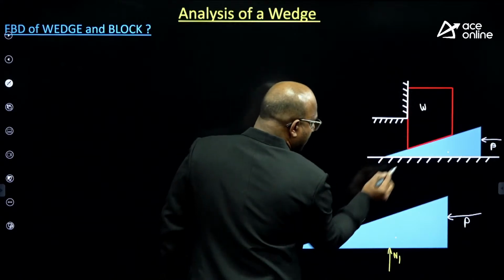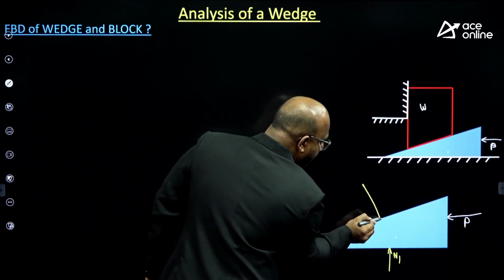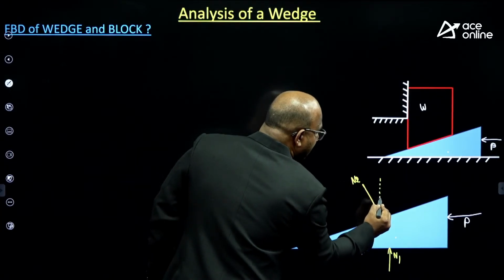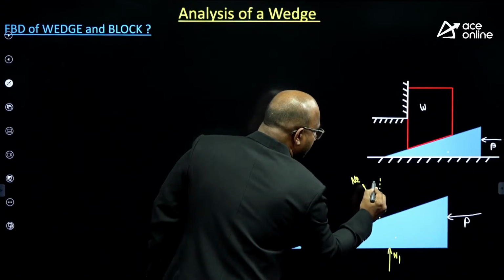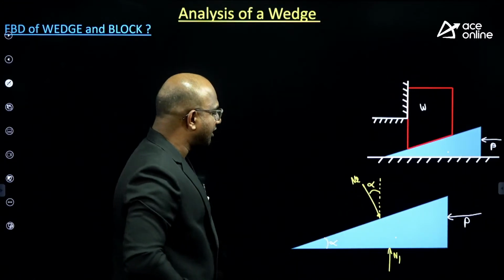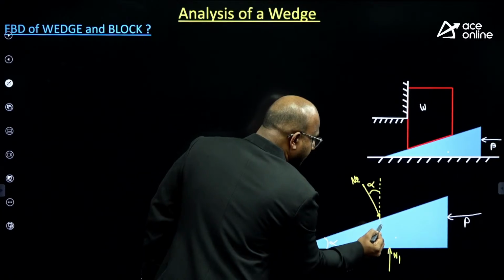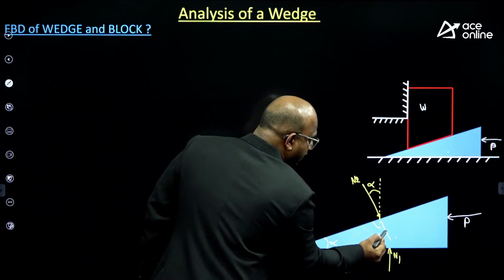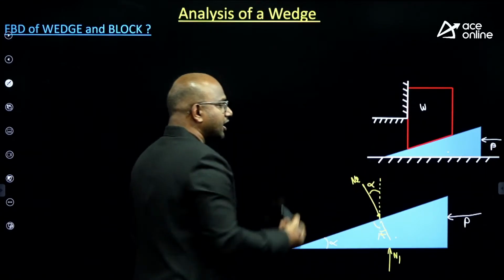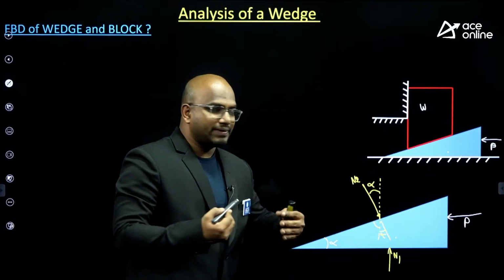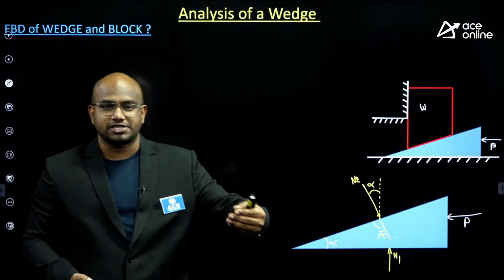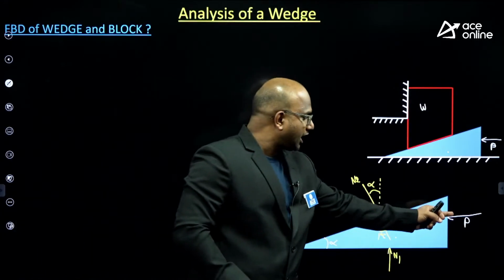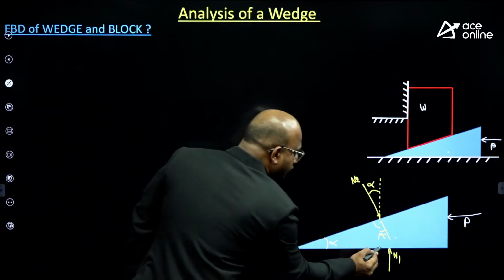And the upper part will give you normal reaction N2. Can you help me, how much angle will it make with respect to the vertical, guys? Is this angle alpha or not, sir? If you want, you can verify, sir, because it is simple logic. This should be 90 minus alpha, and this should be alpha, guys. Are you getting it, sir? It should be alpha. Next, the normal reactions are done. As a coefficient of friction is given, there should be a friction force. What is the direction of the friction force? When you try to apply the force, the direction of the friction force should be opposite.